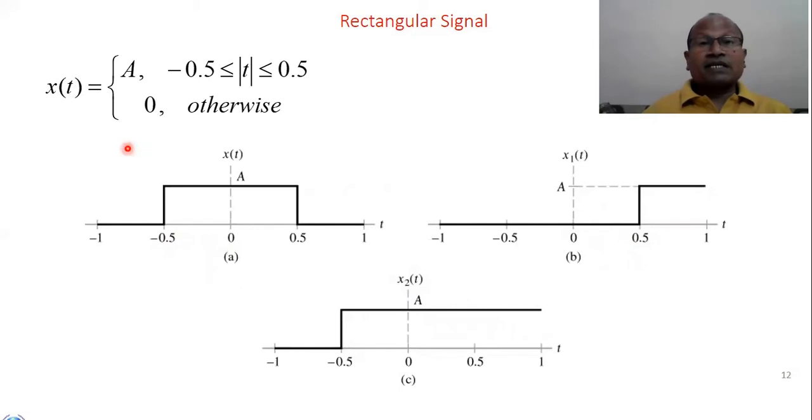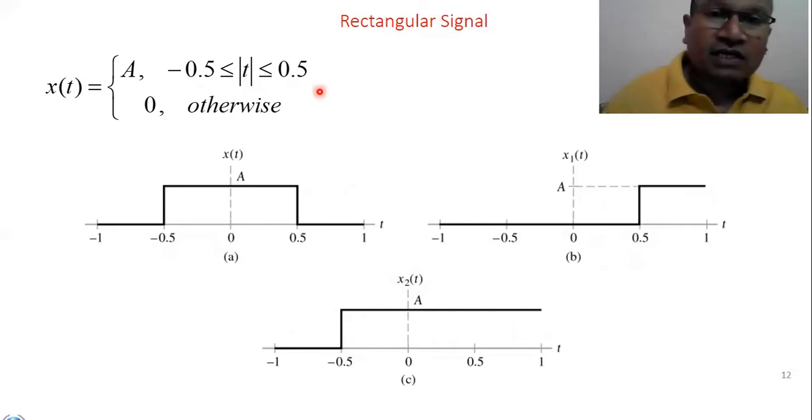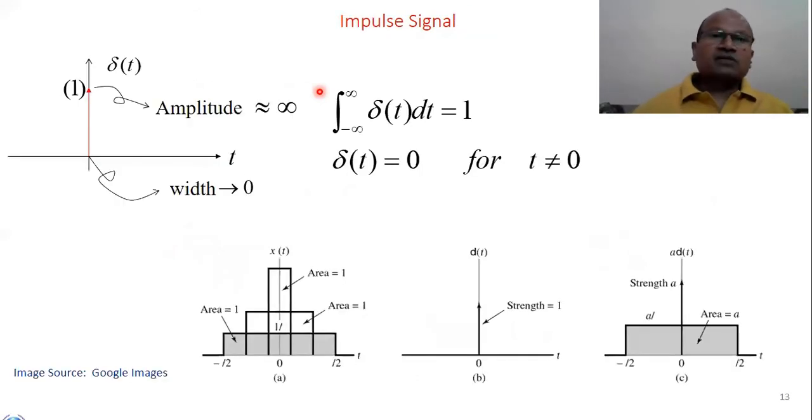So how can we represent it mathematically? The signal magnitude is A, for t between minus 0.5 and plus 0.5. So this is looking like a rectangular pulse. We call it a rectangular signal or rectangular pulse.